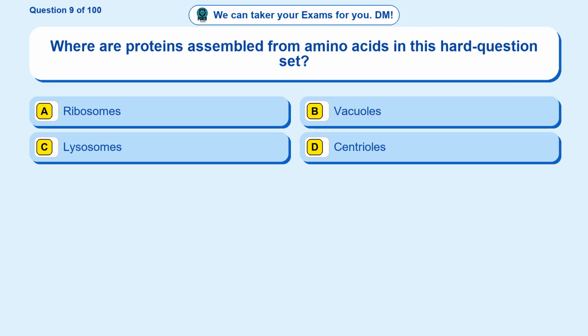Question 9. Where are proteins assembled from amino acids in this hard question set? Option A, ribosomes. Option B, vacuoles. Option C, lysosomes. Option D, centrioles. The correct answer is option A. Ribosomes.